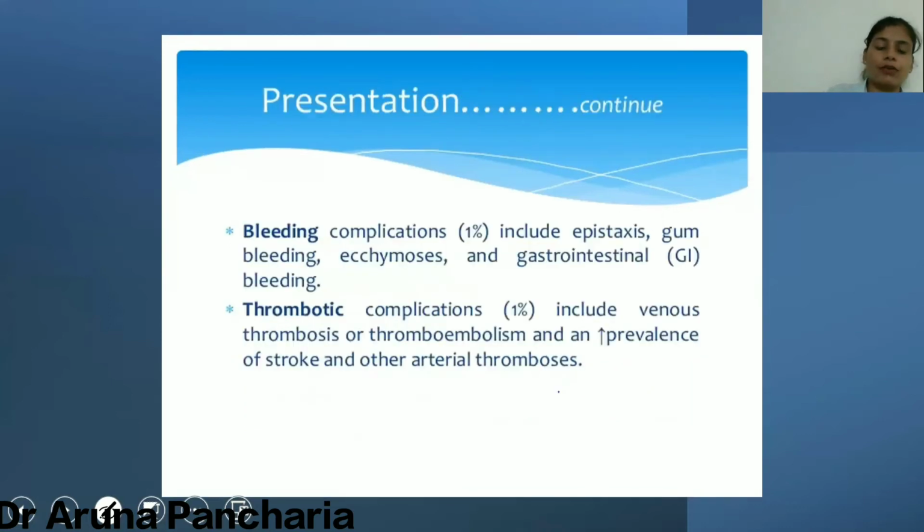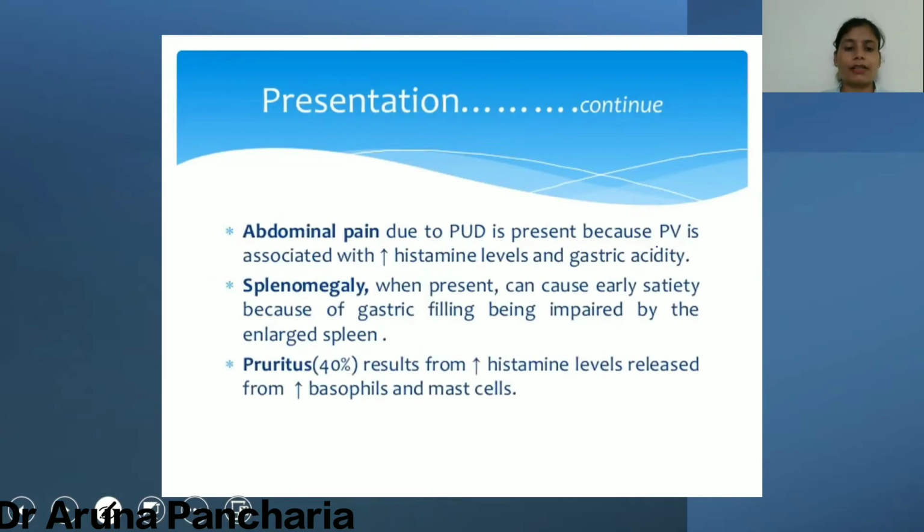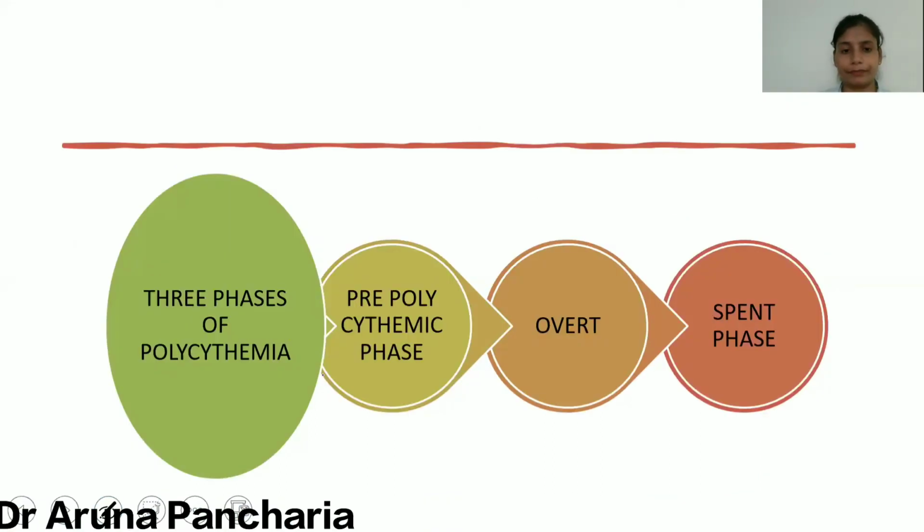Now, I told you that there is a thrombohemorrhagic event. So there are thrombotic events as well as bleeding events going on simultaneously. So the patient can present with gum bleeding, epistaxis, venous thrombosis, arterial thrombus. Now, other things, our patient can present with abdominal pain, pruritus.